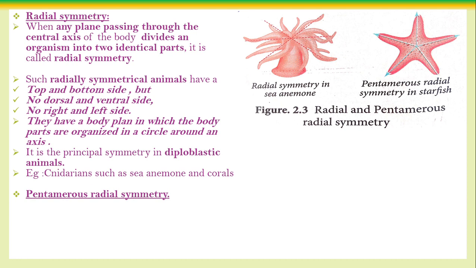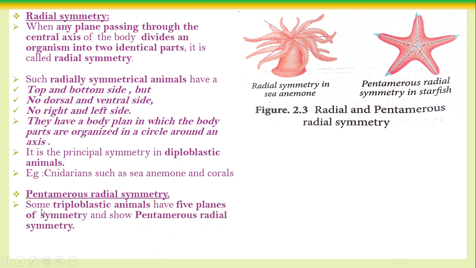Only by 5 planes of axis the body of the animal can be divided into two equal halves. Only by those 5 planes, along the central axis, the animal can be divided into two halves. Example, a starfish. You can cut like this, or like this, or like this, or like this, or like this. Only by the 5 planes of axis.